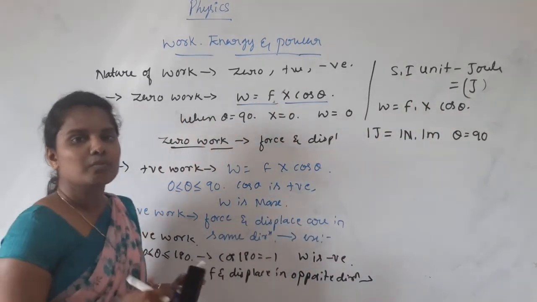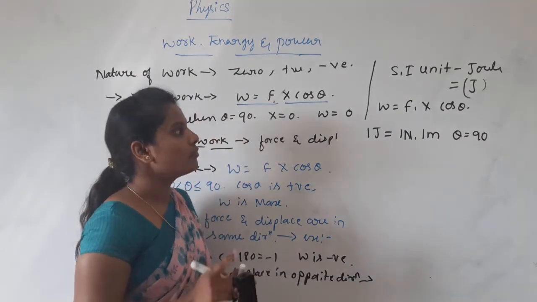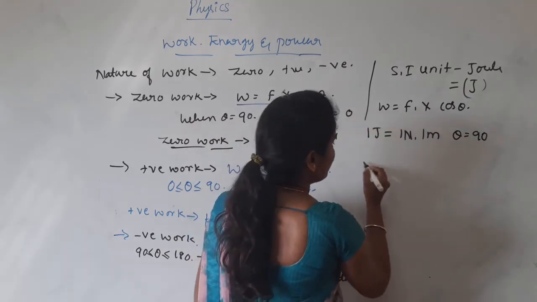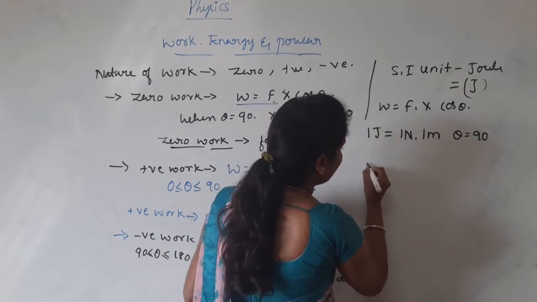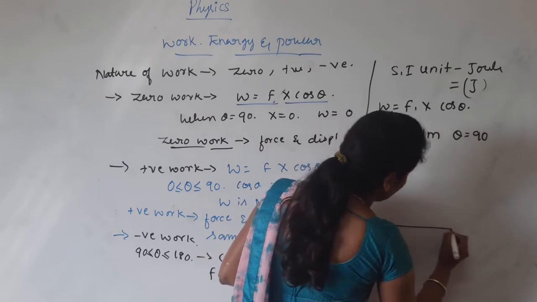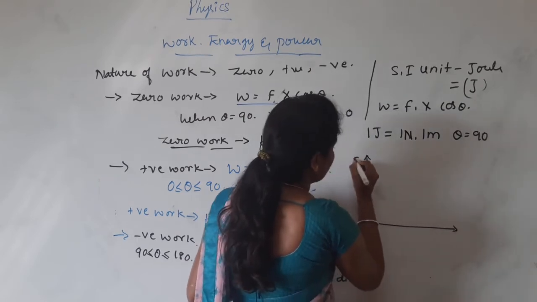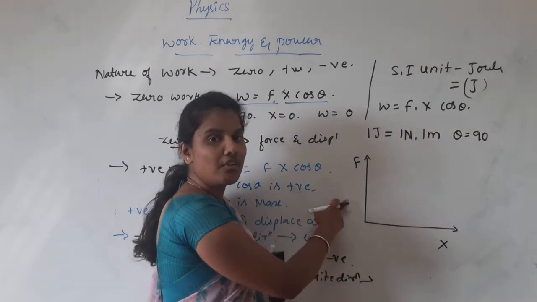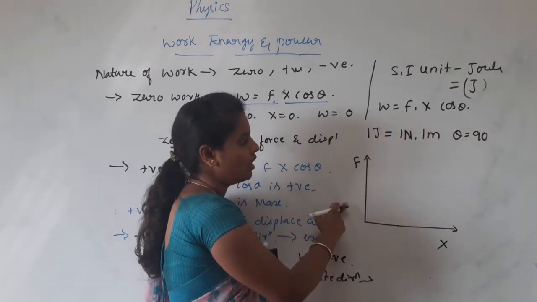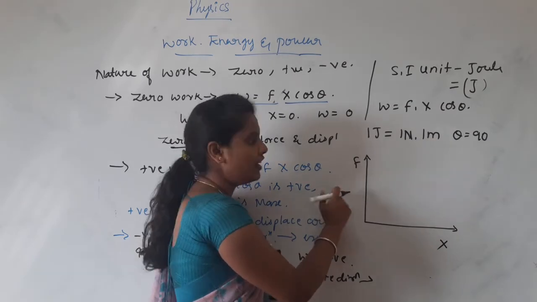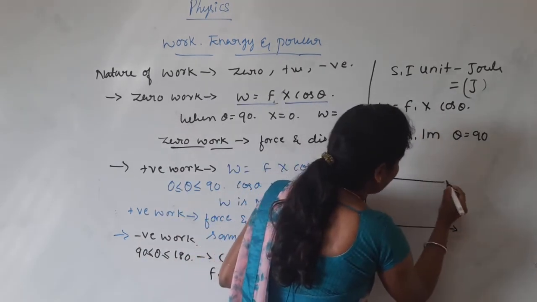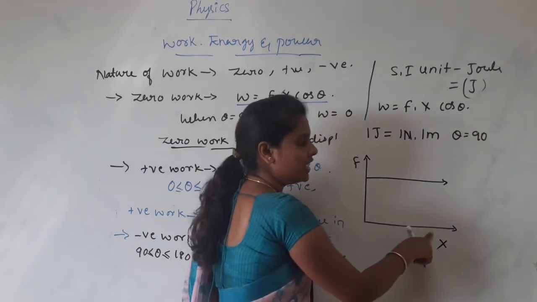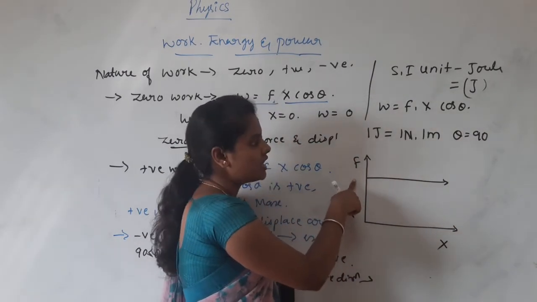Then what is the graphical nature of work? Here this is F, this is X. This is the graphical representation of work produced by a constant force. When displacement goes on increasing, F remains the same.